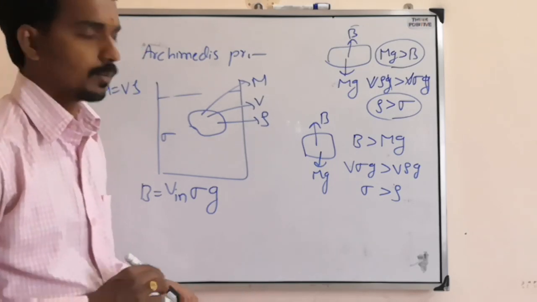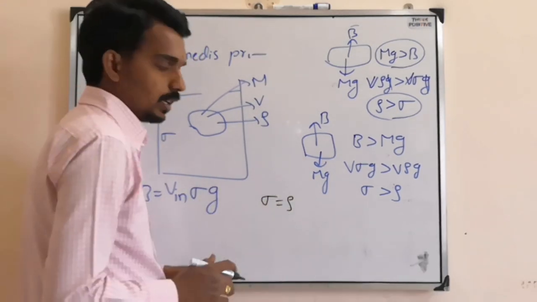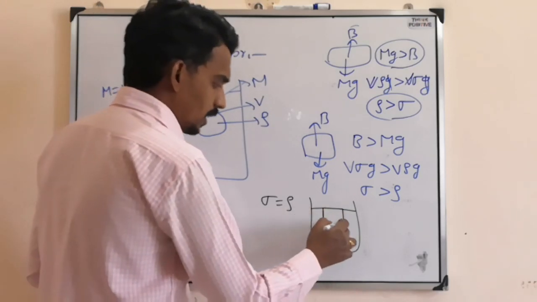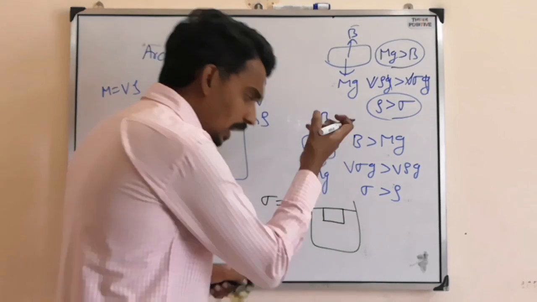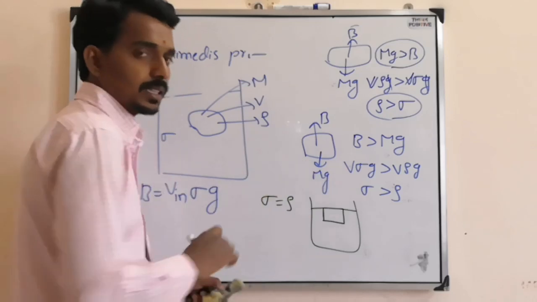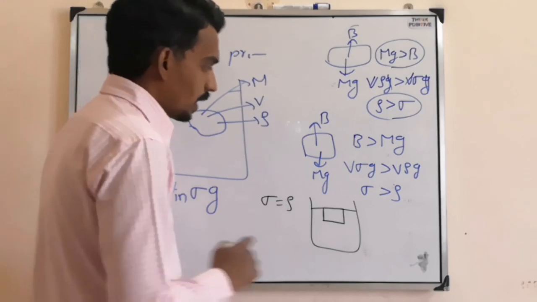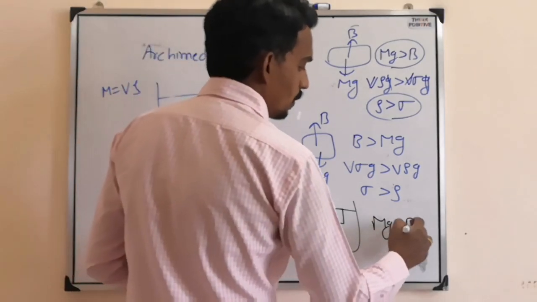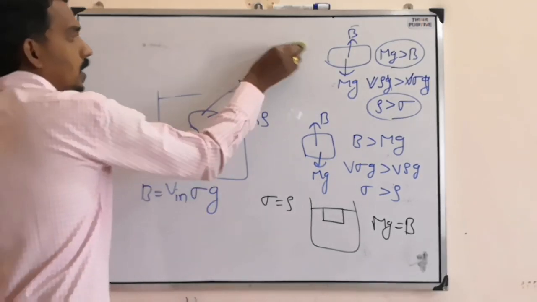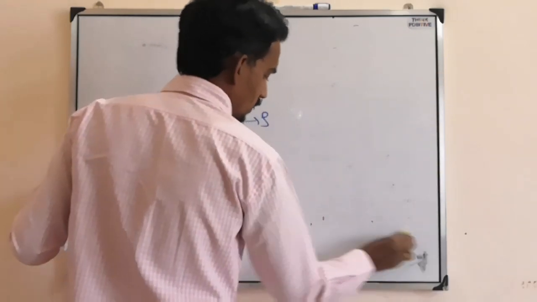Now one question should come to your mind: sir, what happens if sigma equals rho? If both are equal, then the solid will be immersed completely. It will not go inside further and it will not float above either. It will stay at the surface but with total volume inside, where mg should be equal to buoyancy. That is the condition. So these are the three conditions for when it will float and when it will sink. That is the first thing we need to understand.